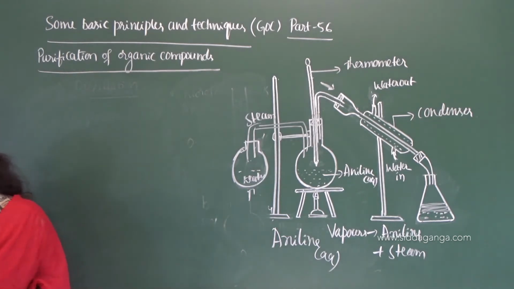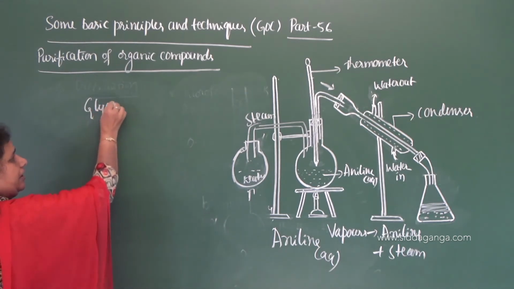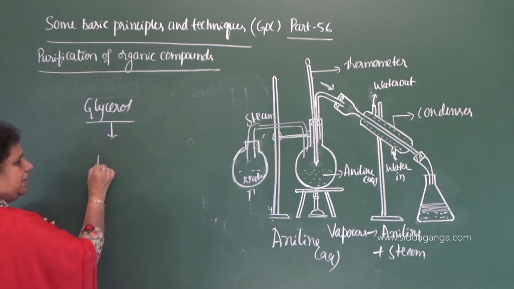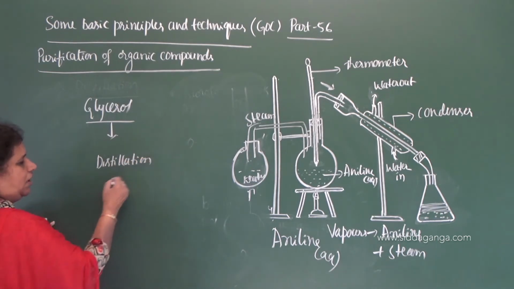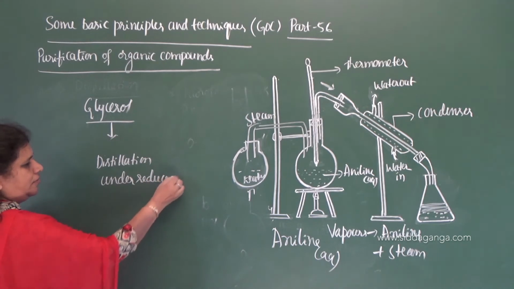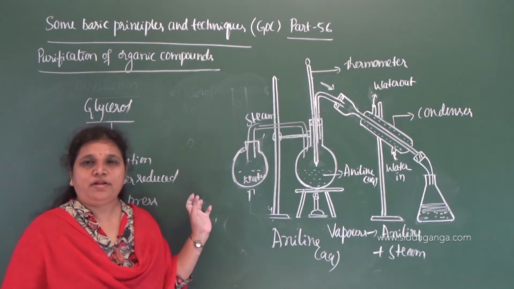So let us move on to the next one called distillation under reduced pressure. Glycerol can be purified by using distillation under reduced pressure.